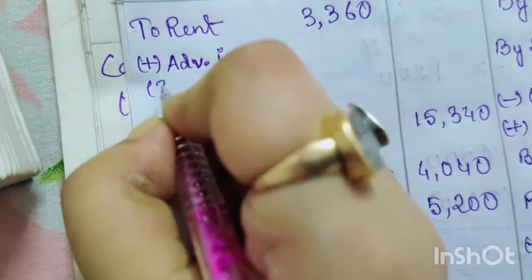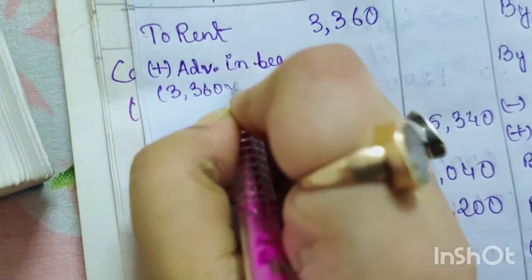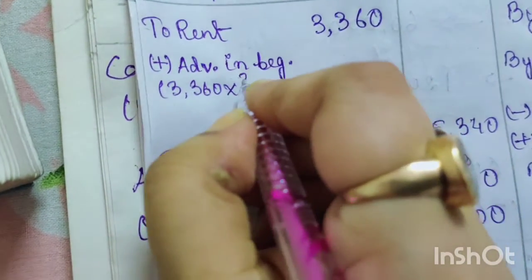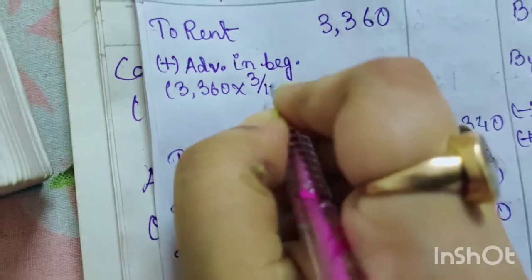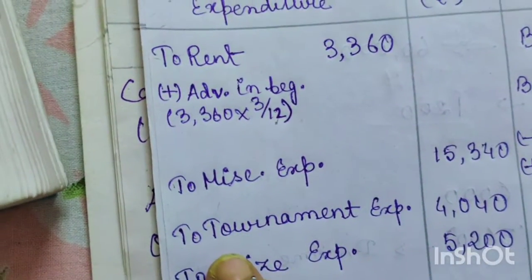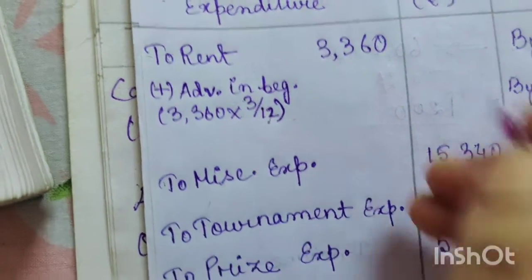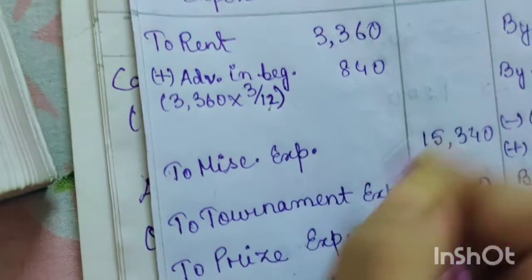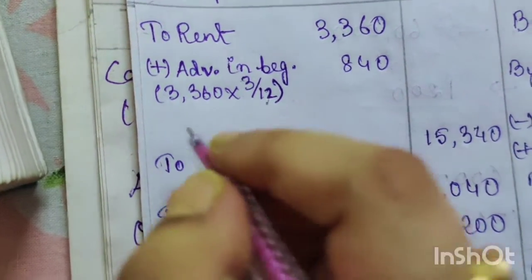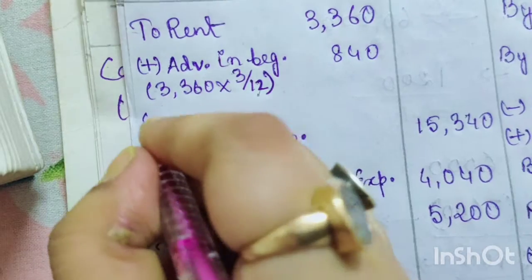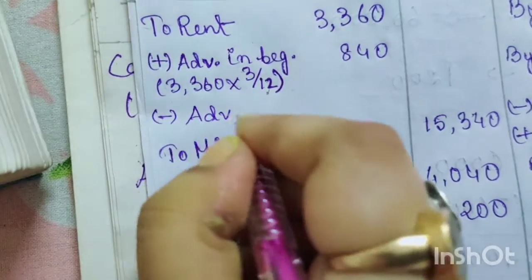So 3,360, for how many months you paid in advance? 3 months. So it will be 3 by 12. Okay, so it's going to be 840. Less, and advance at the end should be deducted.